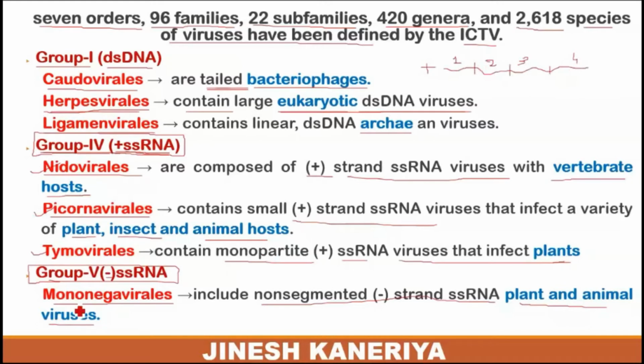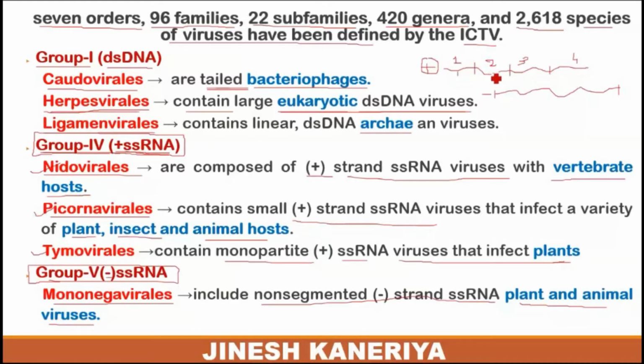In case of negative sense RNA, no segments are available. So it is a single strand with no segments available in case of the negative sense RNA.